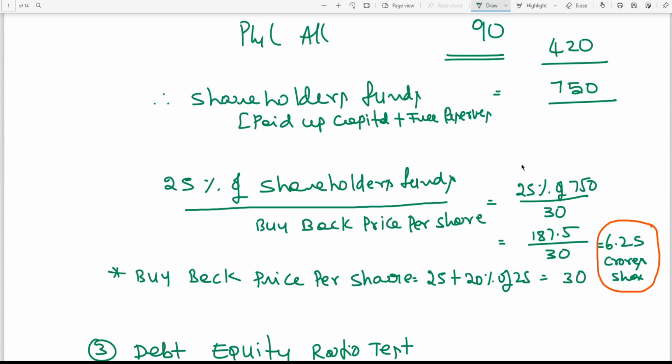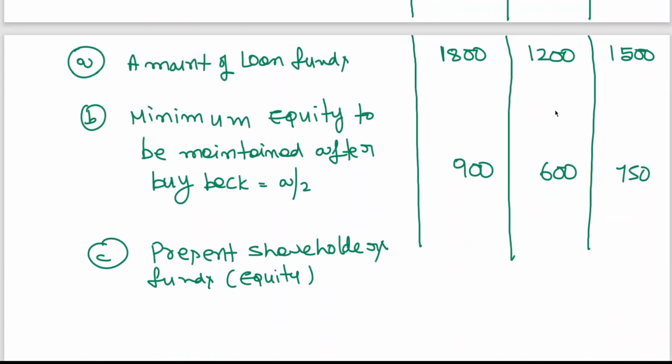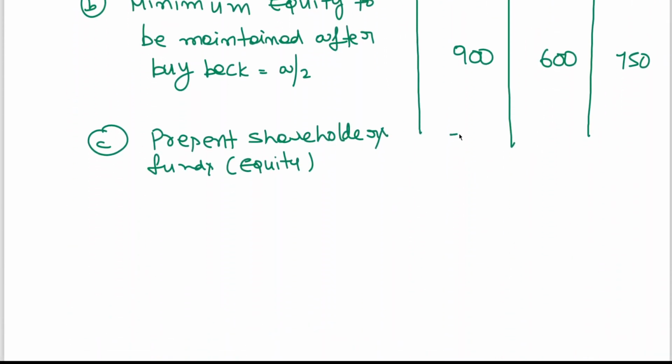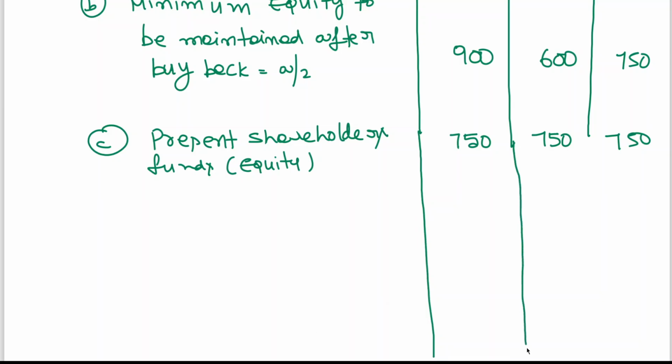Shareholders funds, paid up capital, how much did we get? 750, no? 750 crores, 750 crores, 750 crores. Okay. Next, D. Last class I told you, maximum permitted dilution.